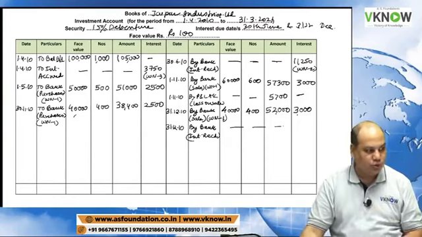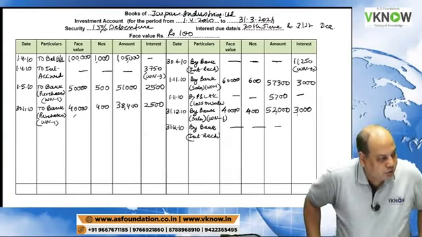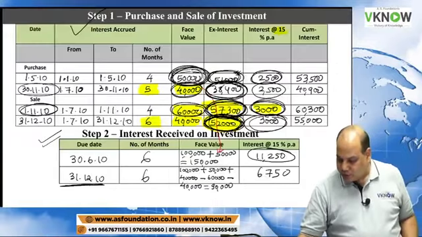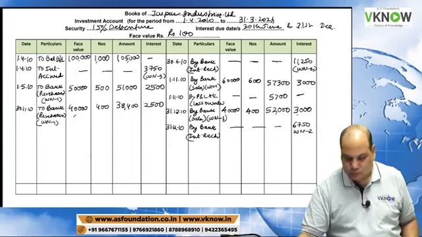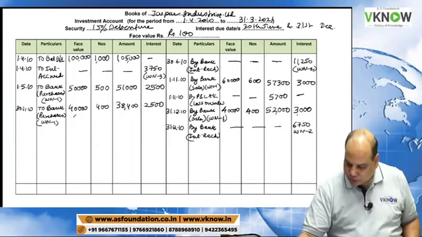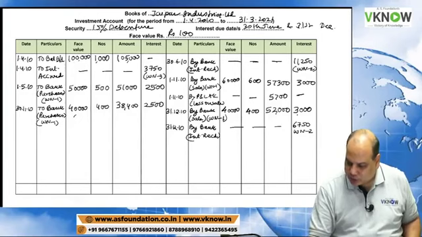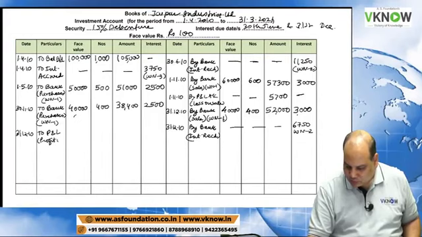You will go to working note 2 for interest received, 6750. Then you will write on the debit side profit, which we have not written. 31/12/10 to P&L account, profit on sale, working note 4.